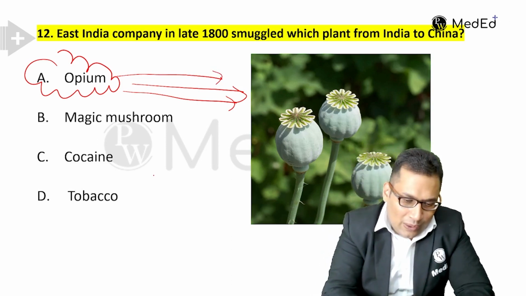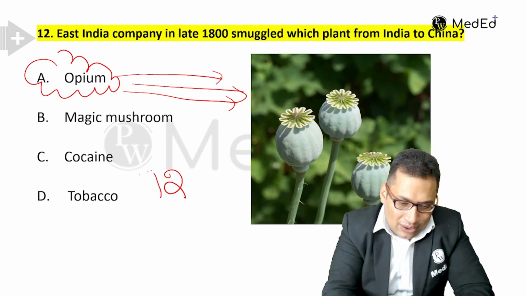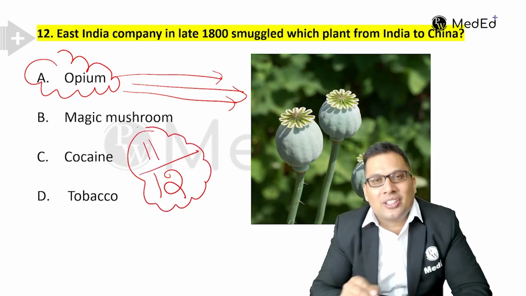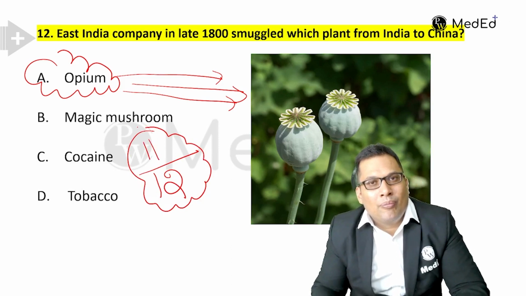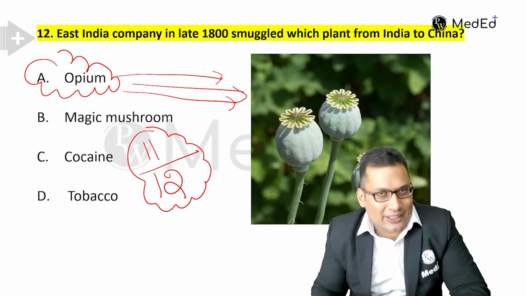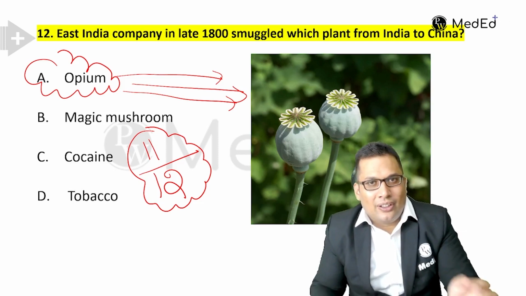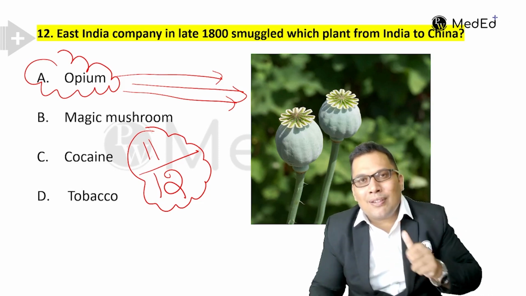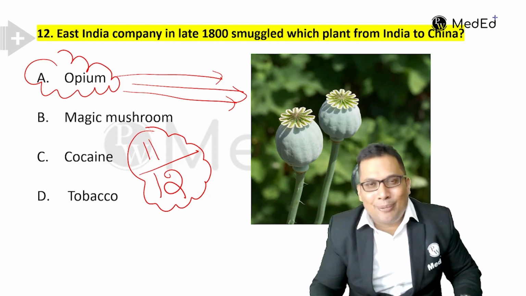So out of 12 questions, 11 questions came from our rapid revision course as well as recorded lectures. Thank you. Wish you all the best for your upcoming exam.